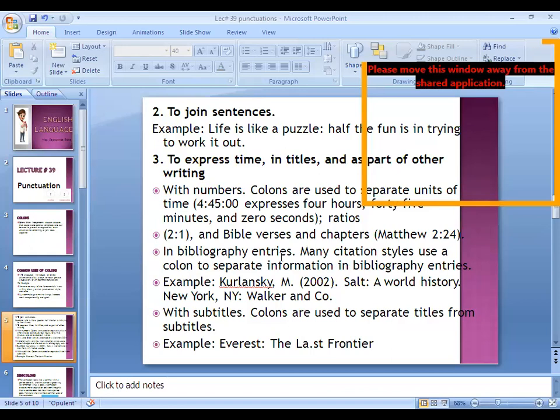Then in bibliography entries, many citation styles use a colon to separate information in bibliography entries.